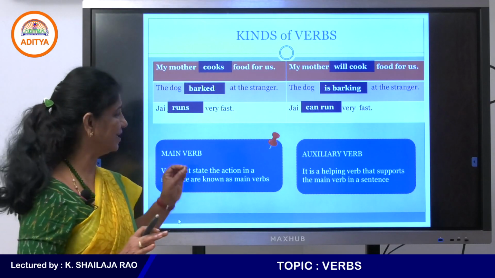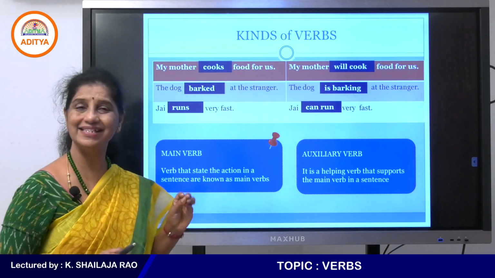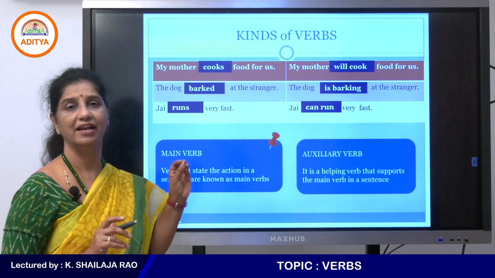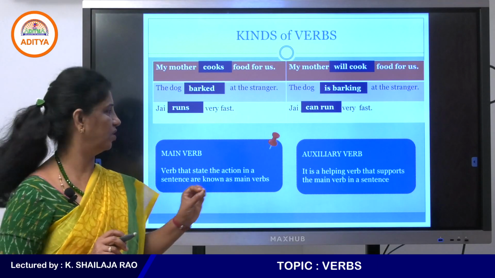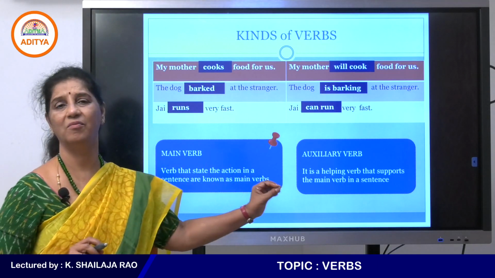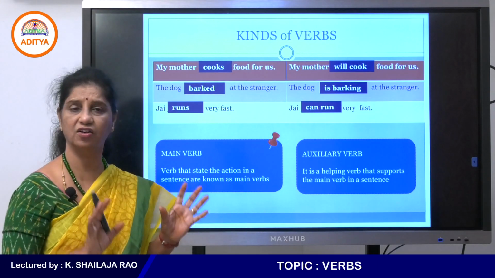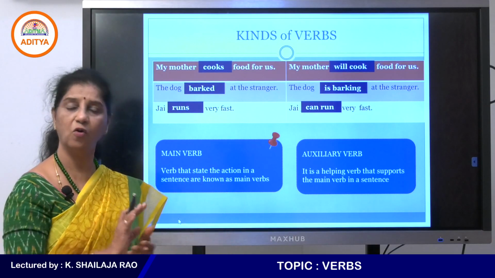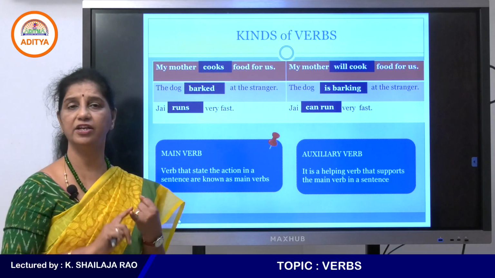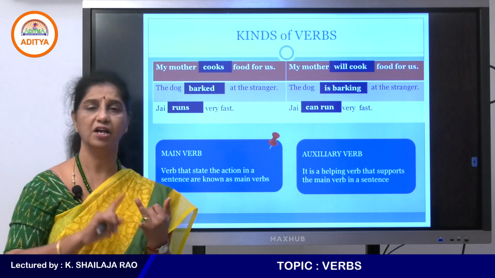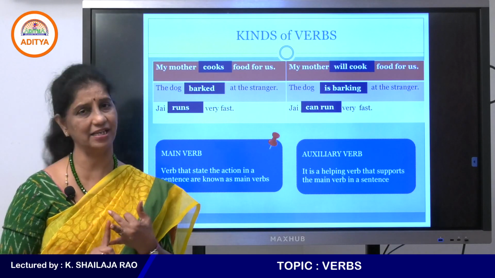Okay, will is a modal auxiliary. Is is not modal, it's an auxiliary. Can is a modal auxiliary verb. Whether you hear the word auxiliary verbs or helping verbs, they mean the same thing.